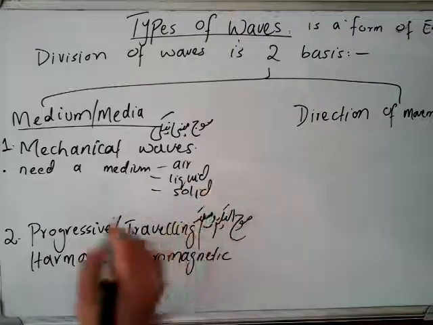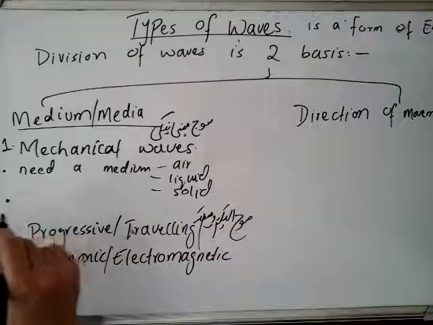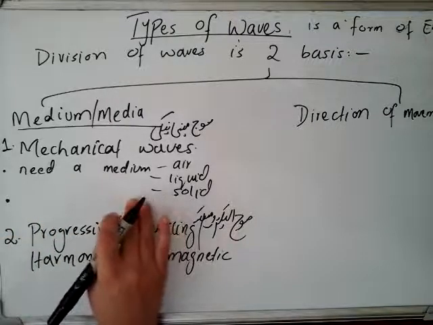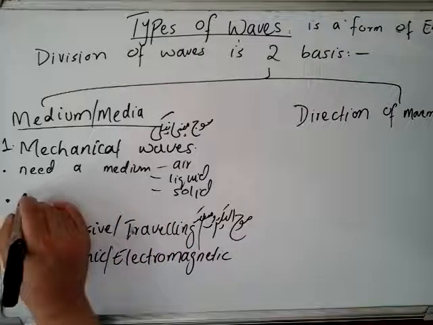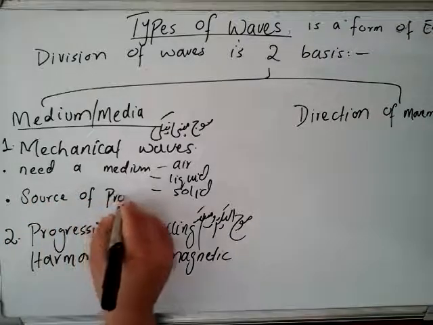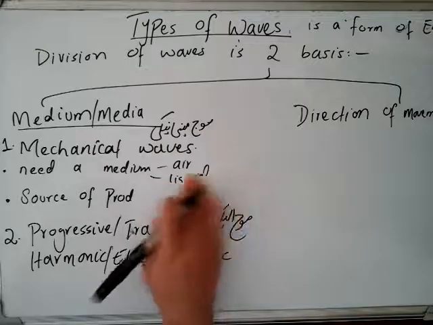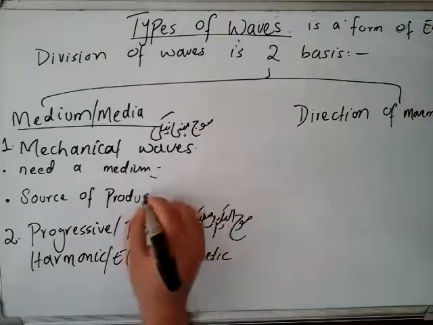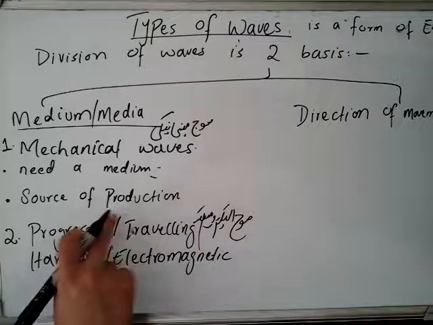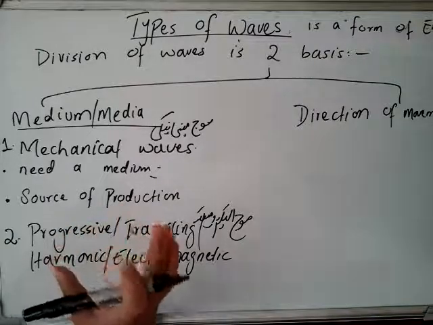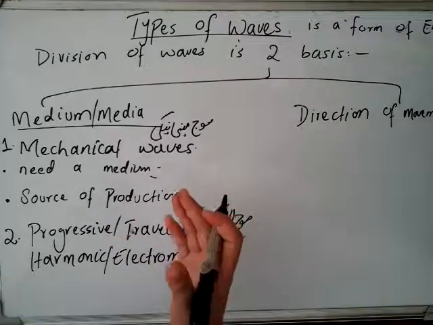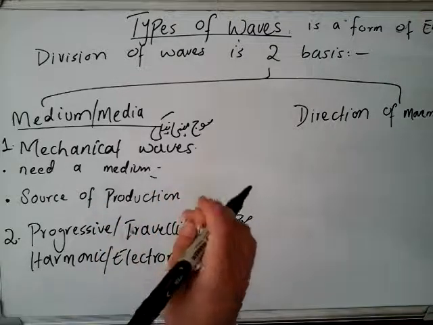The second point is that mechanical waves also need a source of production. They do require a source of production. They cannot be produced on their own. They need some other force or agency or energy for their production.